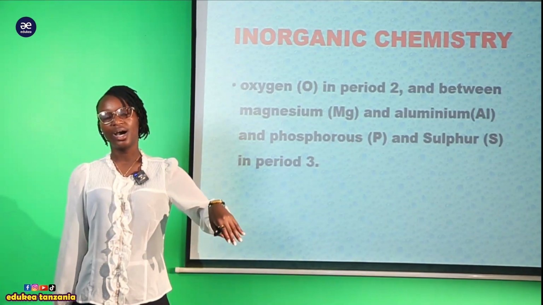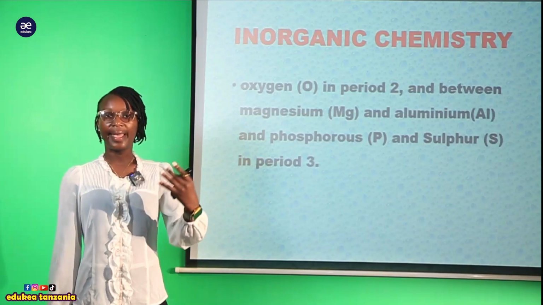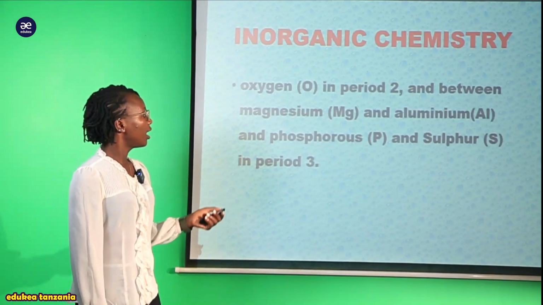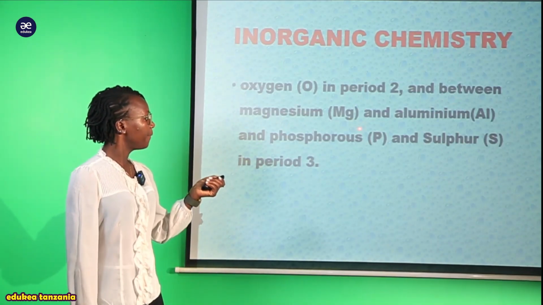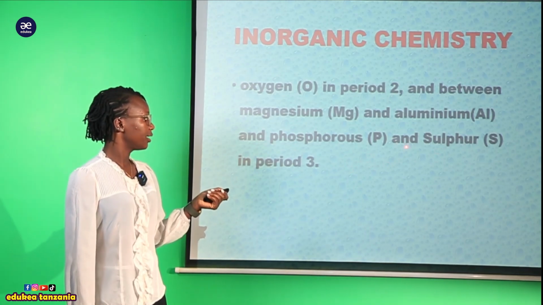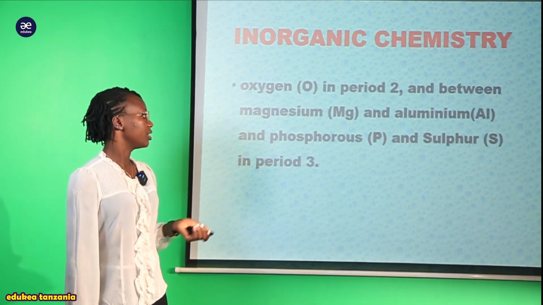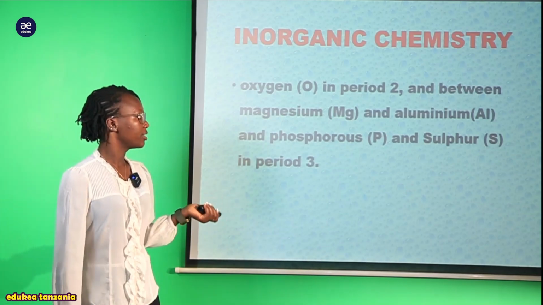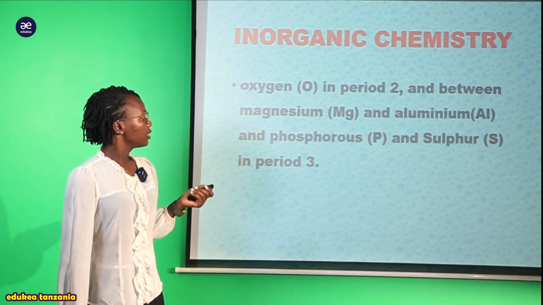Mean that we are talking about the horizontal row, ile ya pili. And between magnesium and aluminium, and phosphorus and sulfur in period 3.